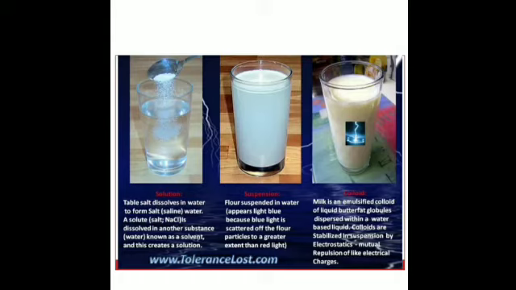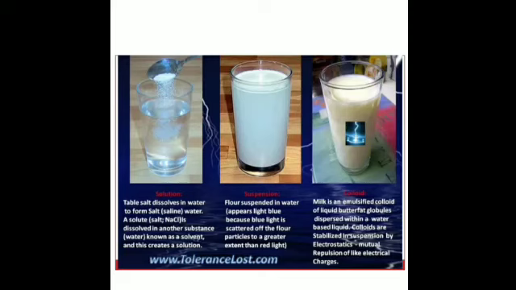We will see that this particular solid, whether it is salt or sugar, dissolves in water and forms a transparent solution. The particles of salt or sugar are not visible. It forms a homogeneous mixture. So this is a true solution.